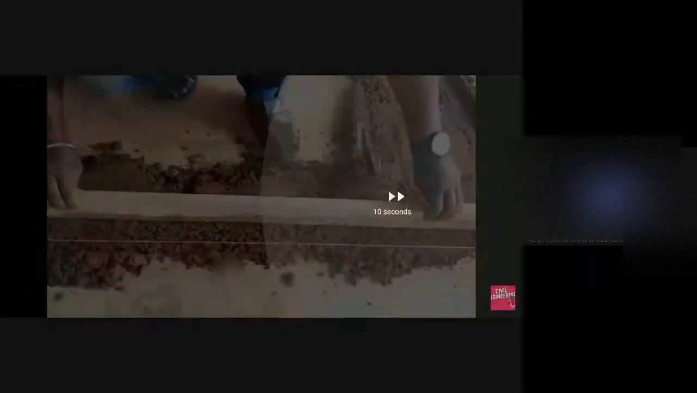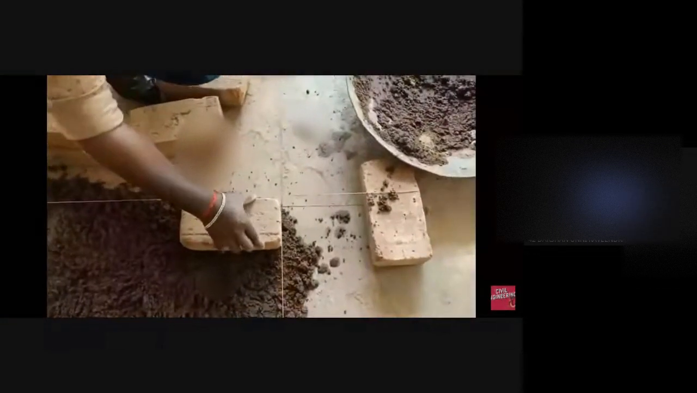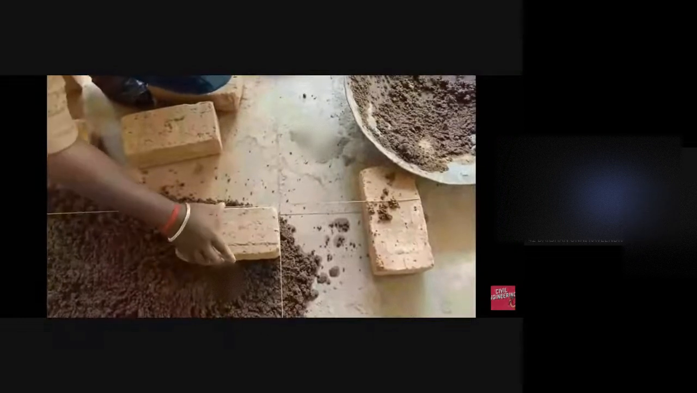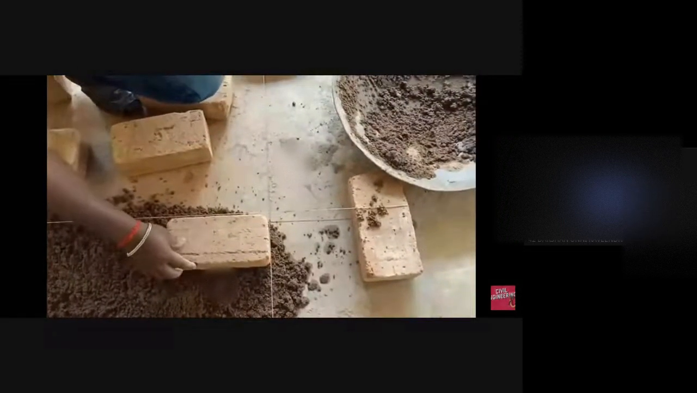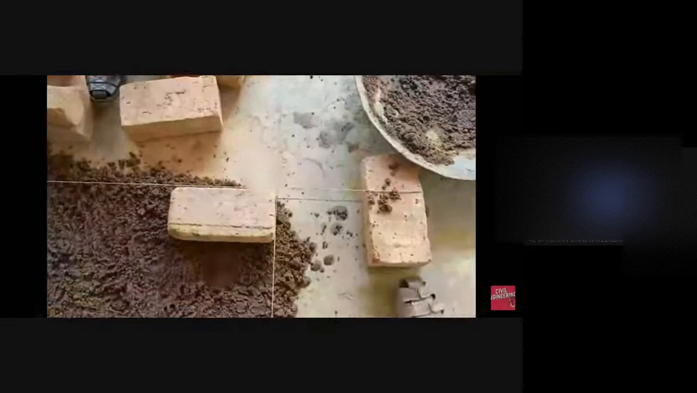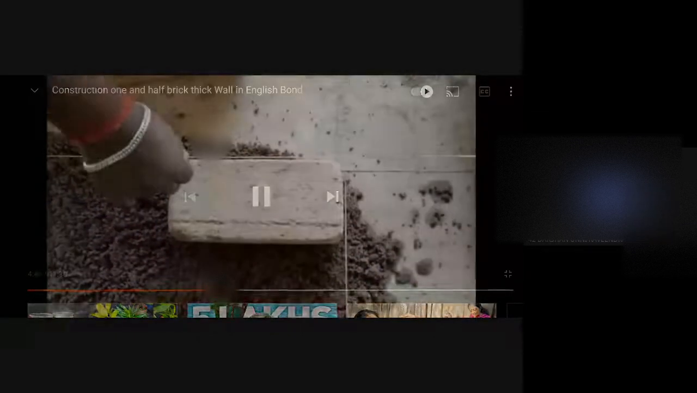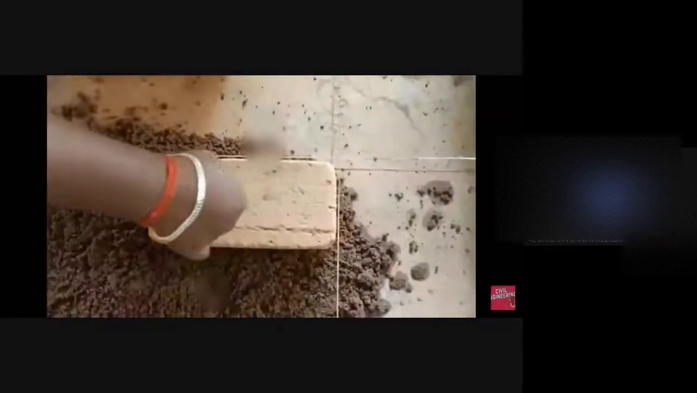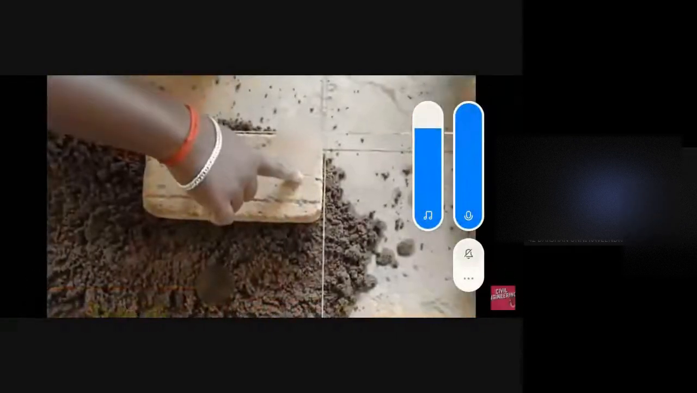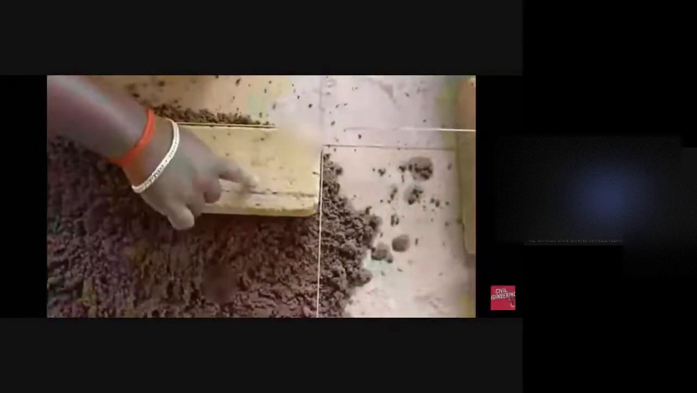So after leveling that mortar, we are arranging the bricks. So there is some procedure for arranging the bricks. The corner should be of 90 degrees. All the bricks should be in a clear horizontal line. So the full video you can see in your Google Classroom.